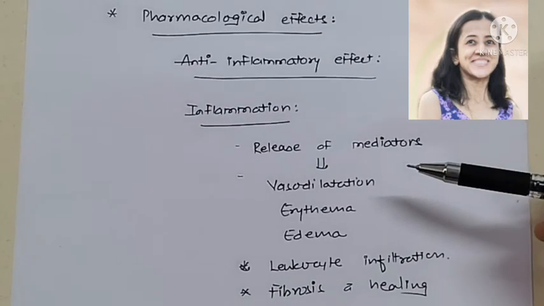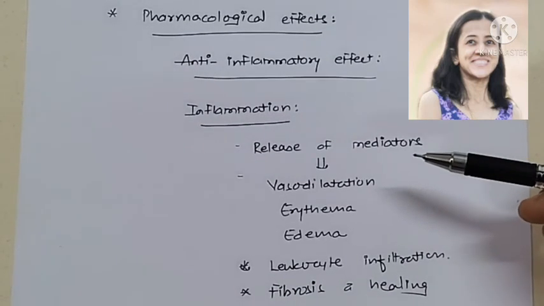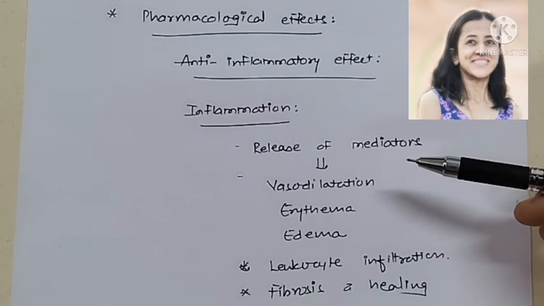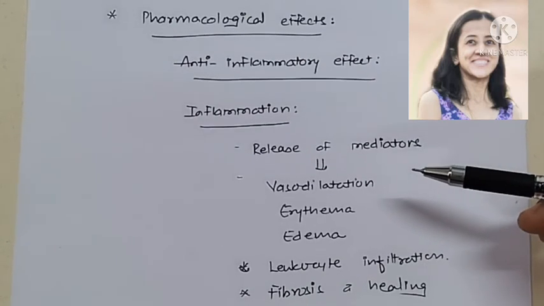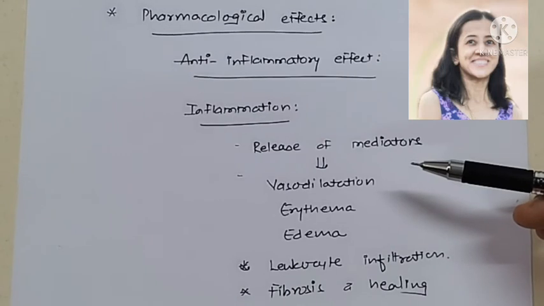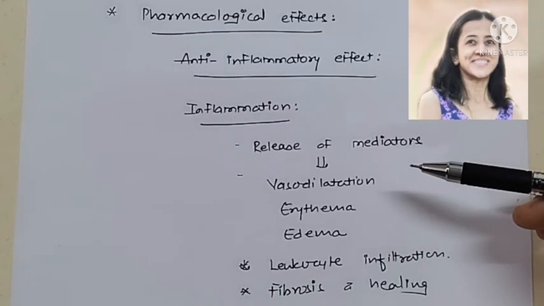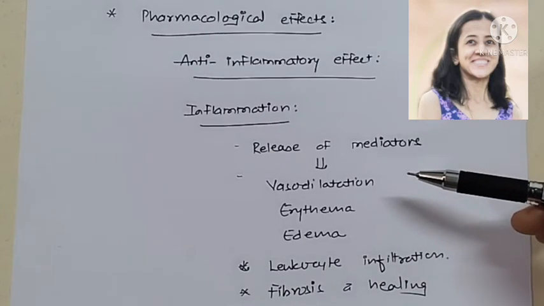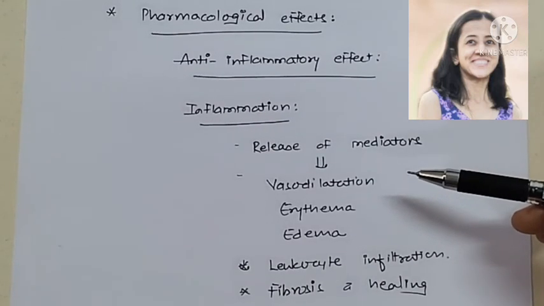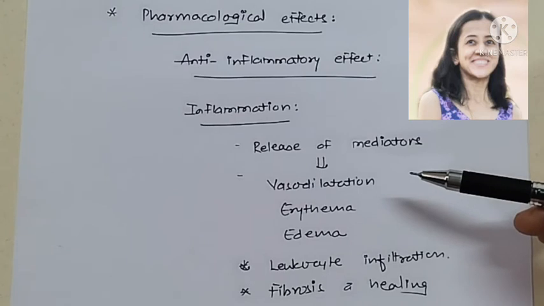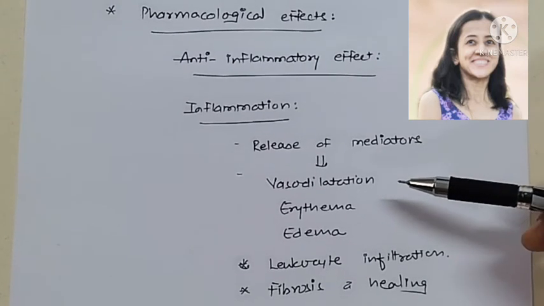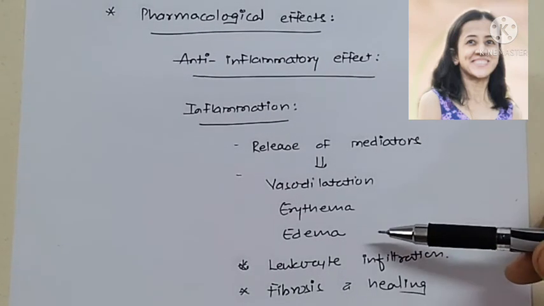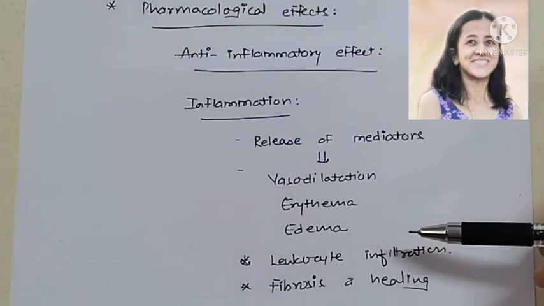Now, what is the mechanism of this inflammation? Inflammation is because of release of chemicals which activate inflammatory process. These chemicals are released from various WBCs, and they are mainly histamine, bradykinin, proteolytic enzymes, prostaglandins, and leukotrienes, and they are responsible for vasodilatation, erythema, and edema. So that is the first step, that is release of mediator.